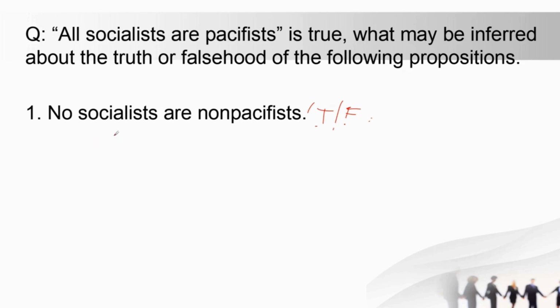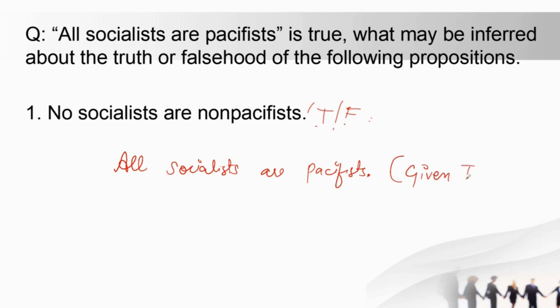So again, these are the steps which are important. First you have to write the same all socialists are pacifist. So these are the questions I have taken from IM copy. So what you have to do is, this is given true. So you have to write side mein this is given true. So these questions are very important. The first step is all socialists are pacifist, and then you simply have to write this is already given as true.